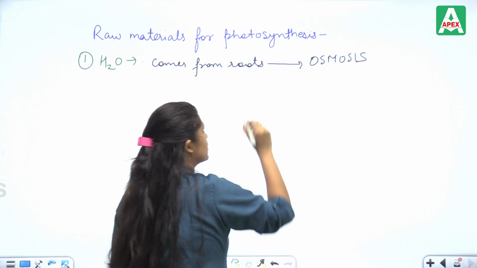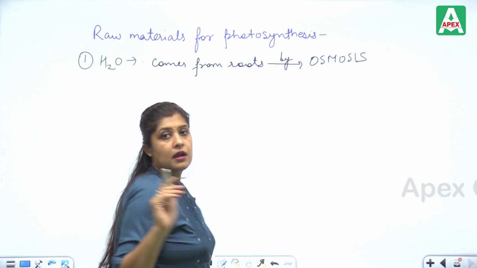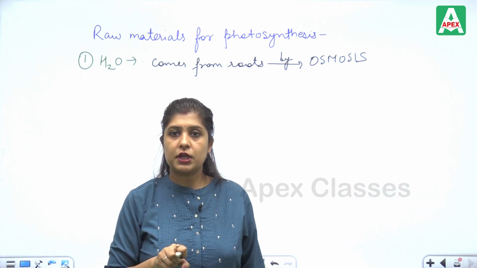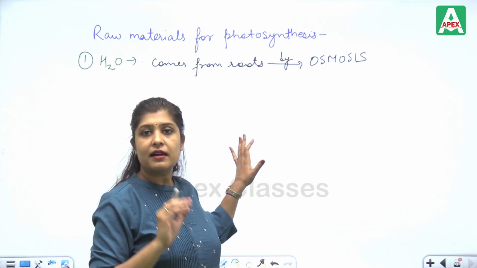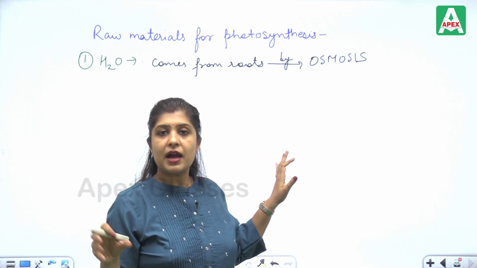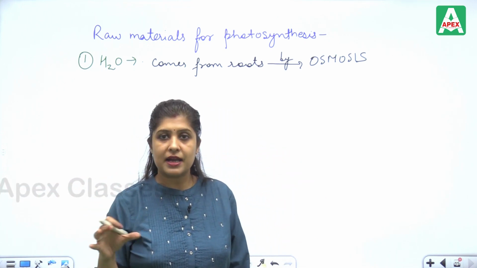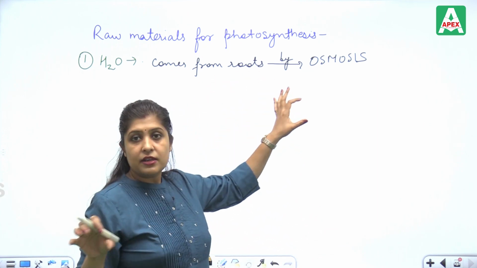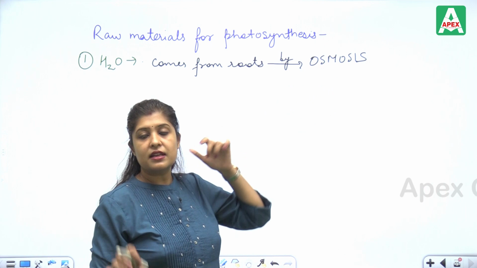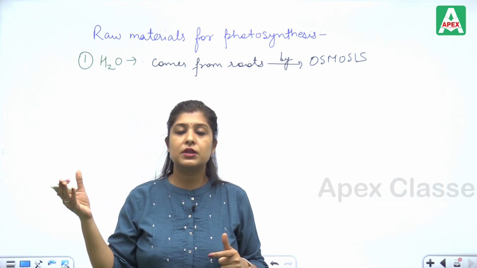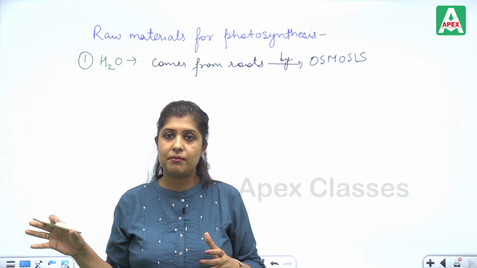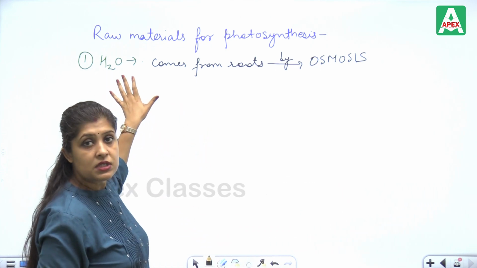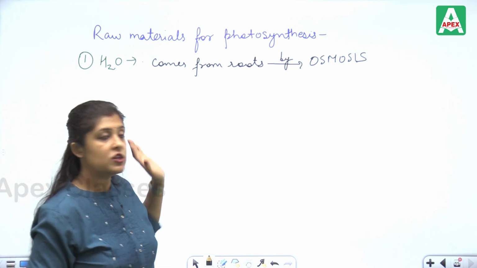By the process of osmosis, the soil root takes up water and ultimately conducts it to the various aerial parts, or various green parts of the plant. So water is taken up by the roots through osmosis. Then this water is taken to the different green parts of the plant for photosynthesis. So the first raw material which is used is water taken up by osmosis.